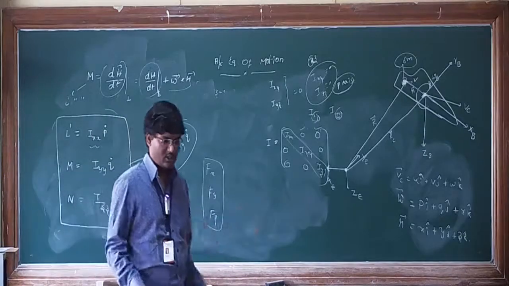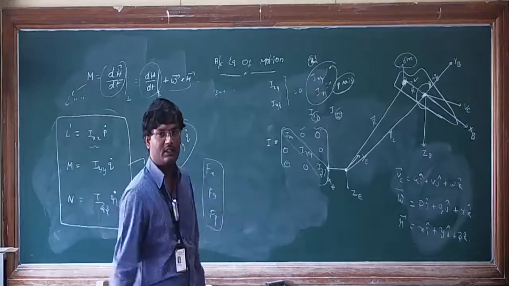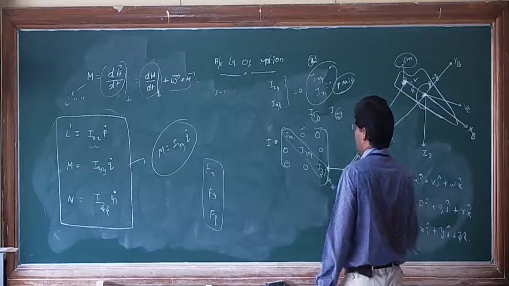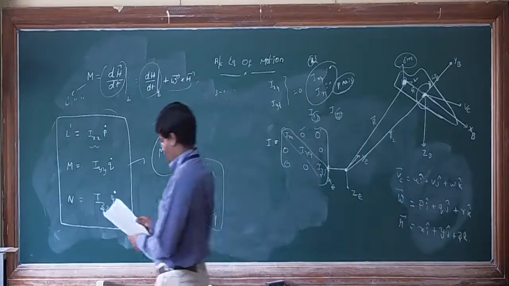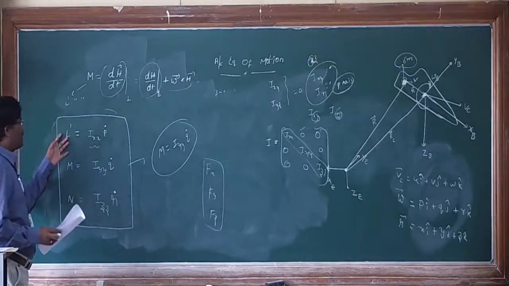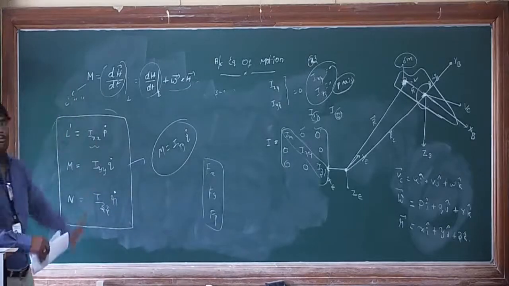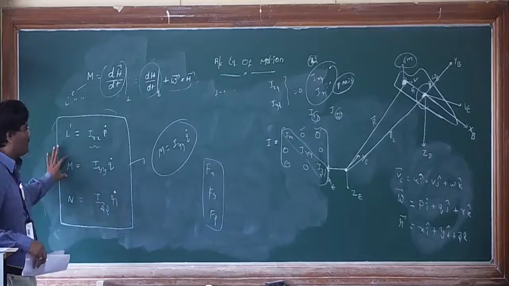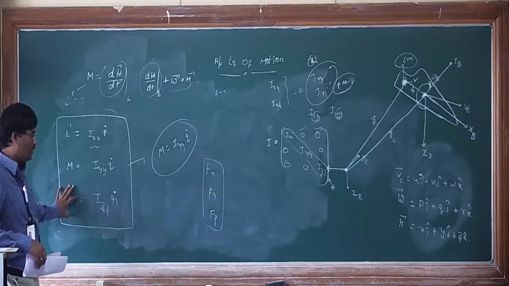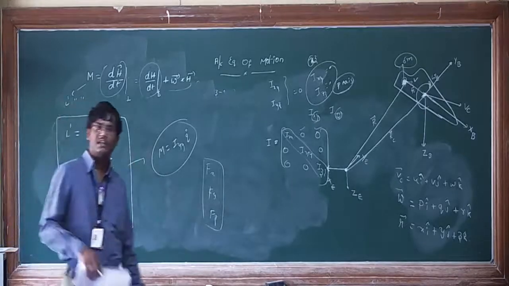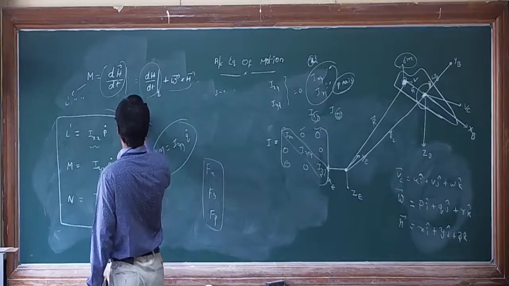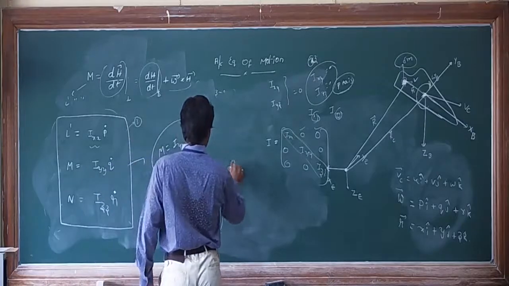Already you studied what external forces act on the aircraft, and because of those forces, what external moments act on the aircraft. So L prime is the sum of all external rolling moments acting on the aircraft. M is the sum of all external pitching moments acting on the aircraft. N is the sum of all yawing moments acting on the aircraft.